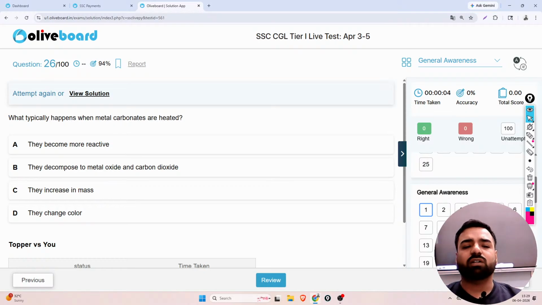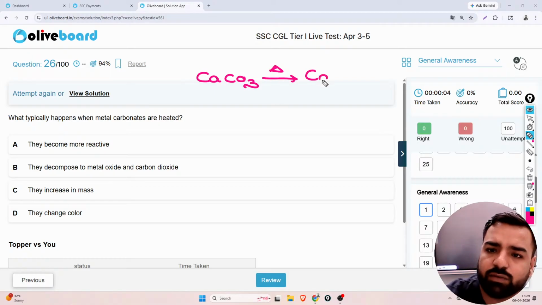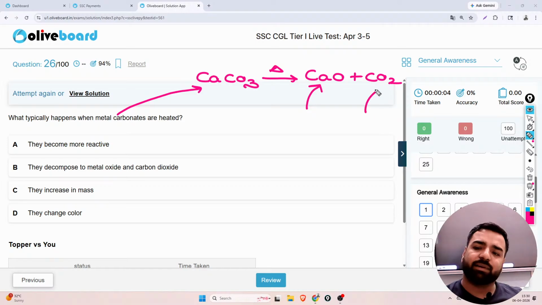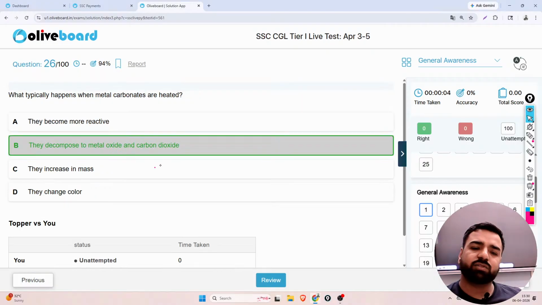The first question was, what typically happens when metal carbonates are heated? For this part we can just take a simple example of calcium carbonate. So let's try to link this equation. If I heat up this calcium carbonate, what will it form? It will form calcium oxide and carbon dioxide. You can just take this example. So when a metal carbonate is heated, it forms metal oxide and carbon dioxide. Where is it given? They decompose into the metal oxide and carbon dioxide. So what is the correct answer? The correct answer is obviously option number B. So yes guys, option number B is the correct answer. Let's proceed with the next question.